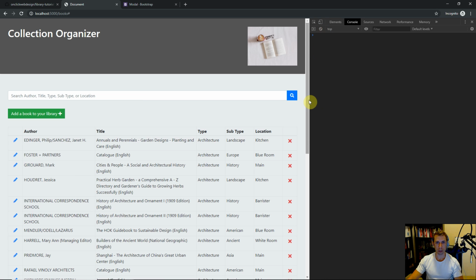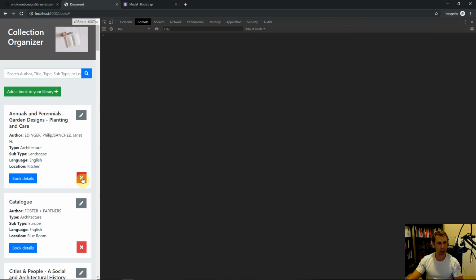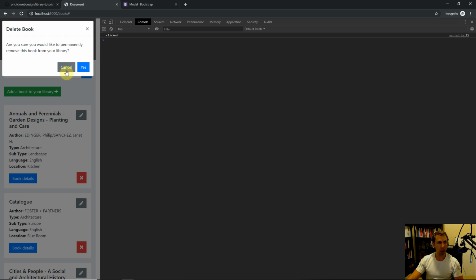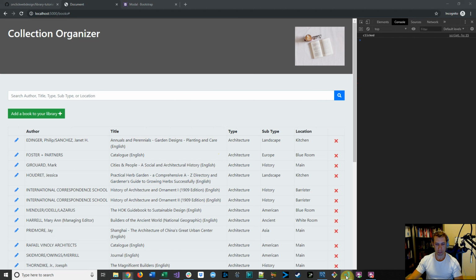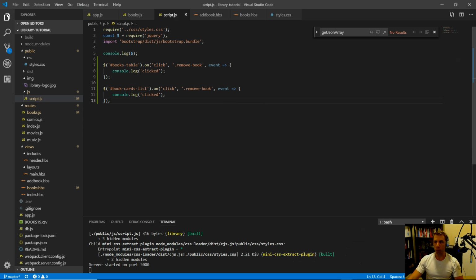So I'm going to clear our console. Let's go to a smaller screen to make sure that this one also works, and there it is, clicked. Okay, so our click event's working. Let's bring this back over. Let's go back into the code, and let's see what else we need to do here.